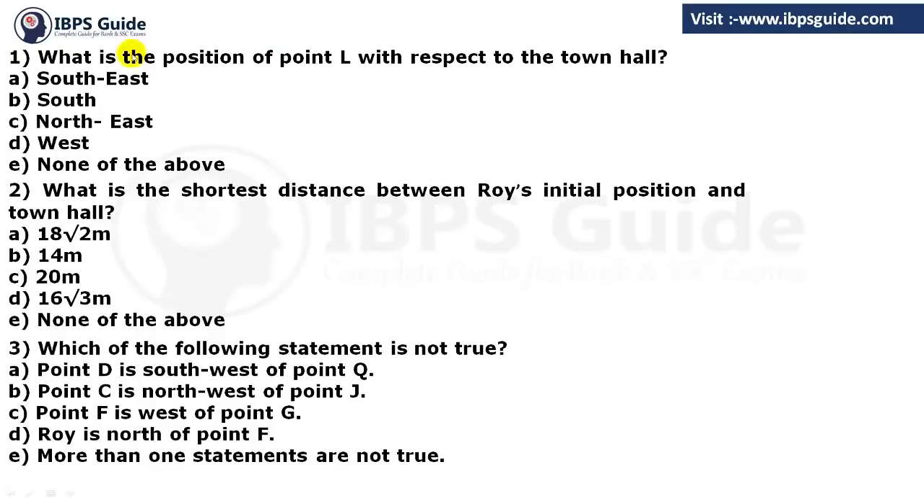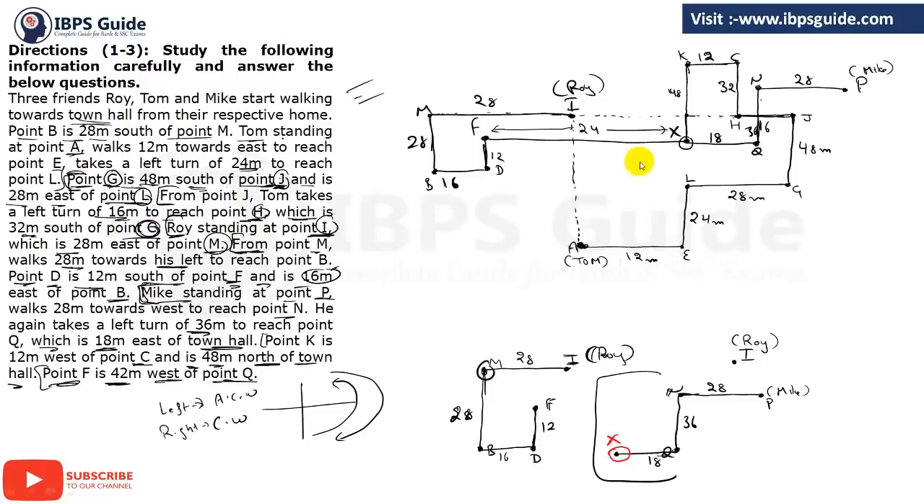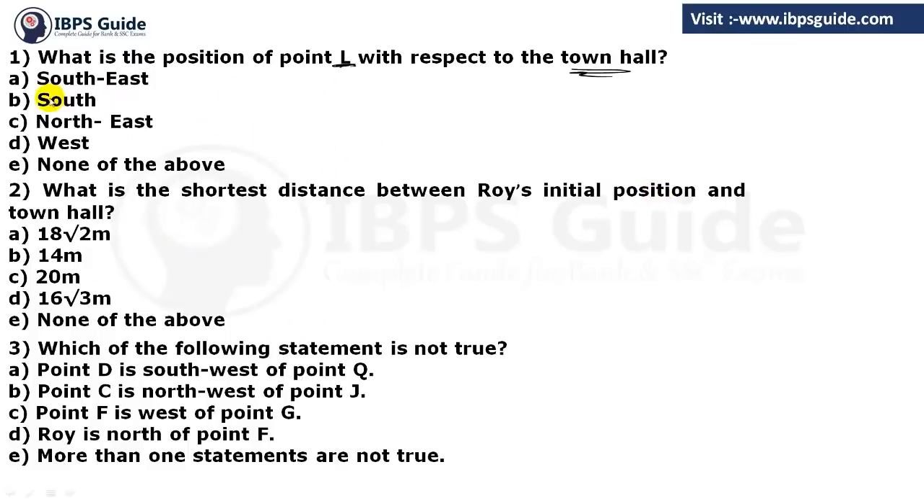So here are the questions. First question is, what is the position of L with respect to town hall? Now we have to find out the direction of L with respect to town hall. So L is here and town hall is here. So L is directly in the downward direction of town hall, that is in the south direction. So our answer will become south, that is option number B.